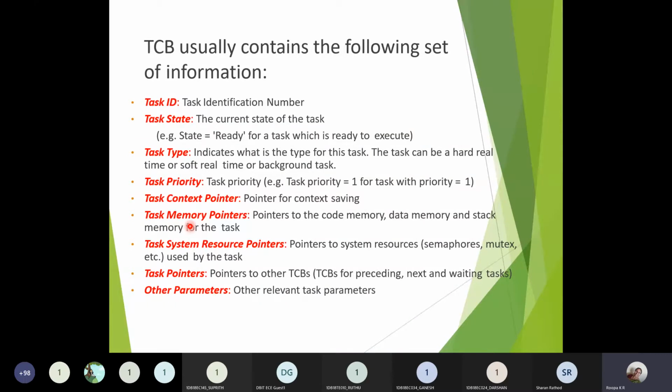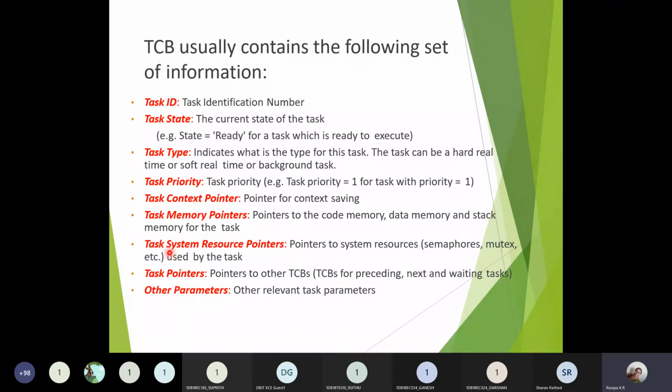Next you have task memory pointers. Each and every task will have data memory, code memory, and stack memory as well. Code memory will store the program, data memory will store the temporary data which are used while executing the program, and the stack memory is used to store the related temporary values.